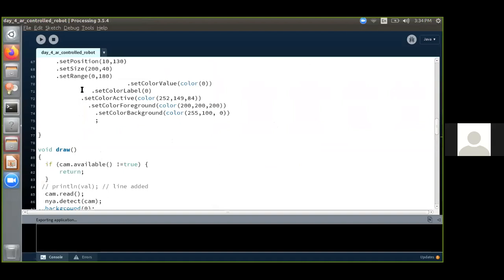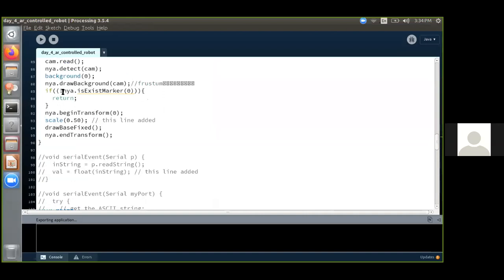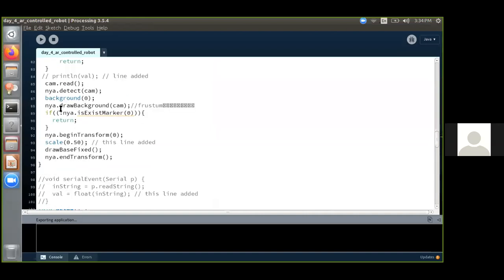So void draw. So coming to void draw, what we are doing is we are starting the camera and checking whether it is available, and then we are going to begin the background, and we are going to check whether the marker exists.